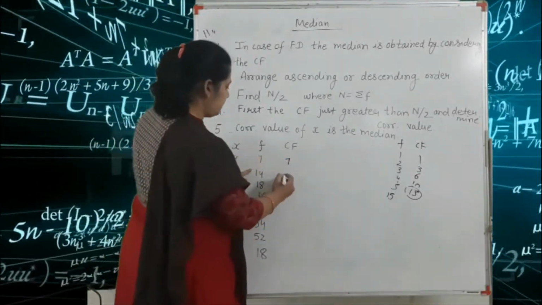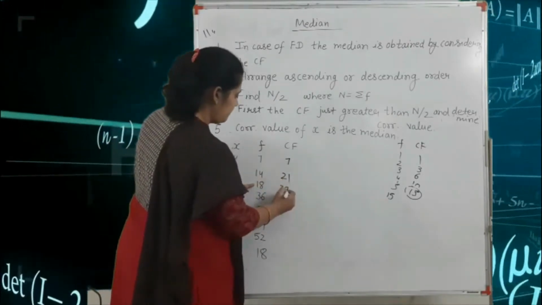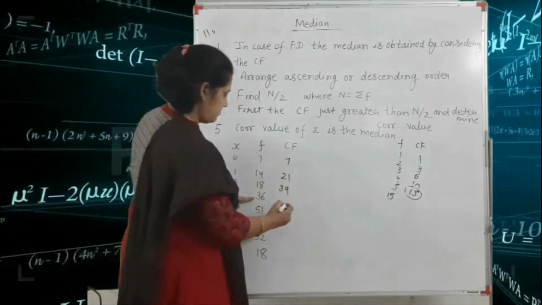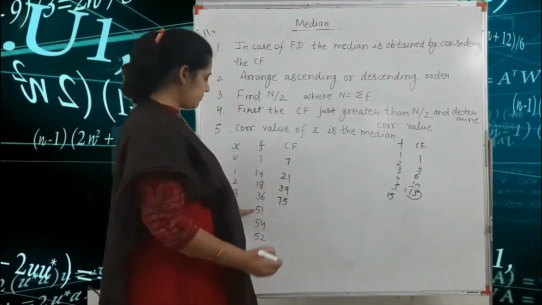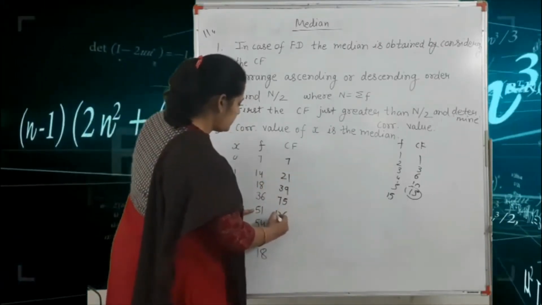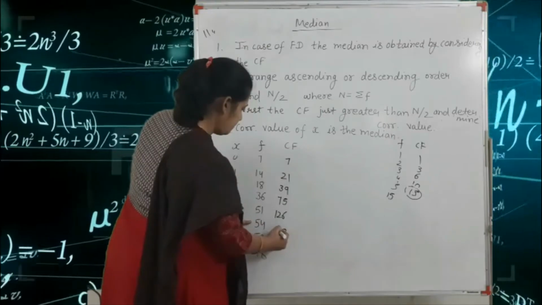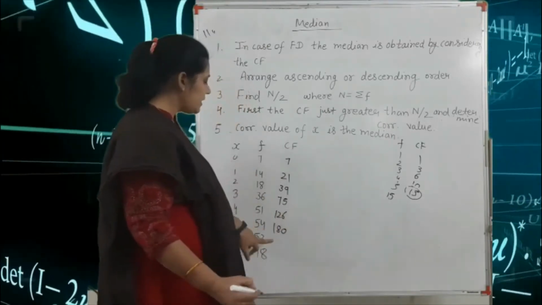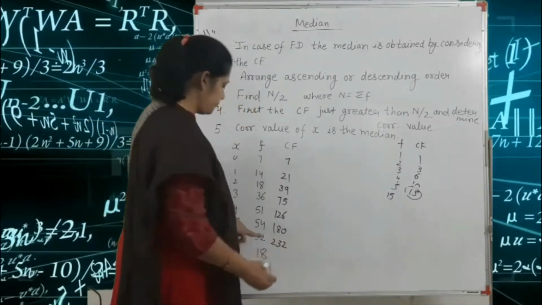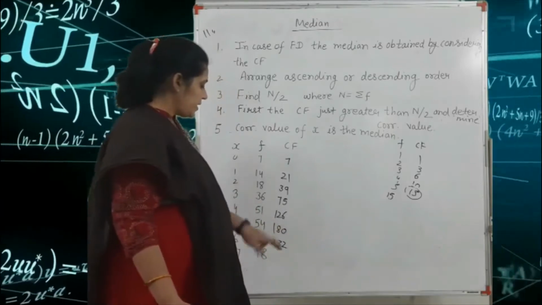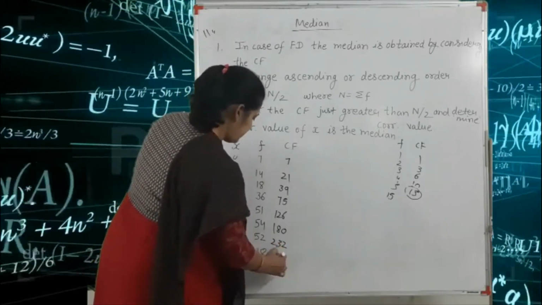7 plus 14, that means 21. 21 plus 18, 39. 39 plus 36, that means 75. Okay, 75 plus 51, that means 126. Okay, 126 plus 54, that means 180. Okay, 180 plus 52, that means 232. And 232 plus 18, so 250.